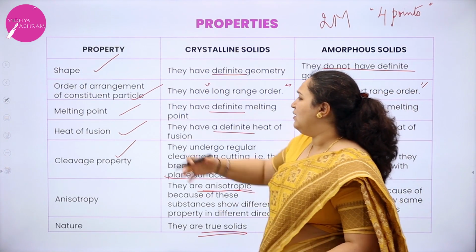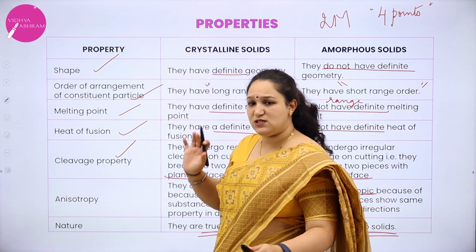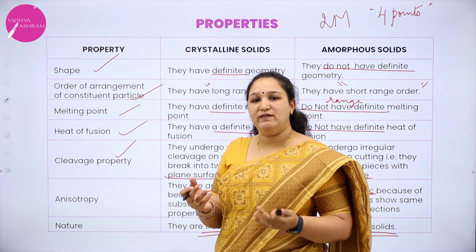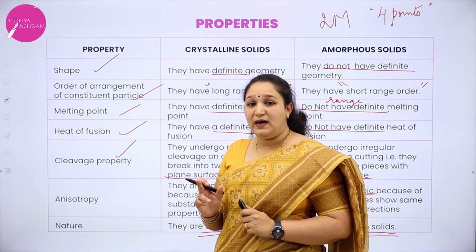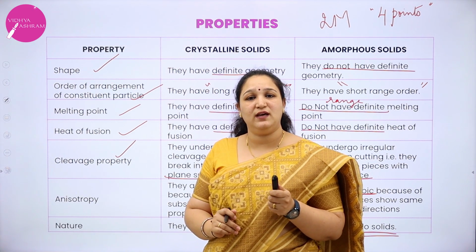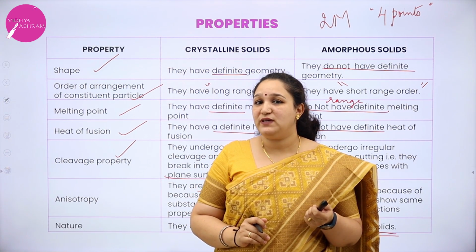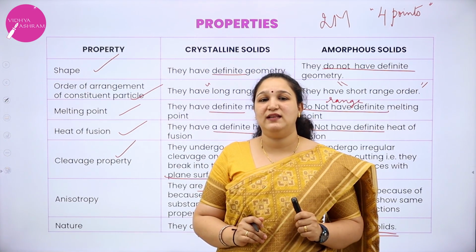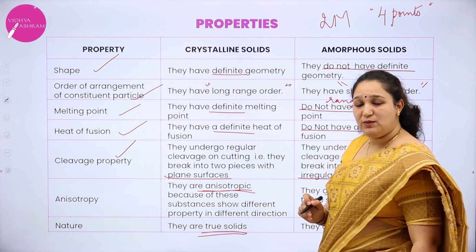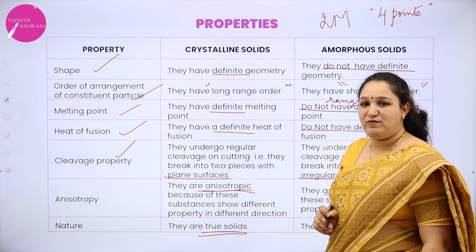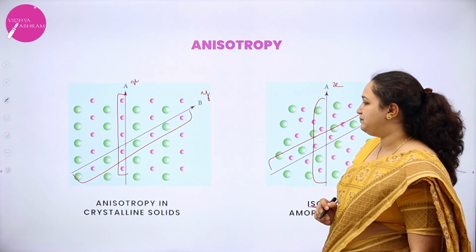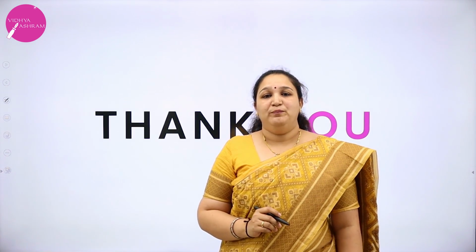You may tell me, ma'am, for me shape, melting point, heat of fusion and nature is very easy. It's very simple. I can write definite, not definite, definite, not definite. Yes, you can learn that. But be careful for your competitive exams. You cannot skip anything. You have to study for your JEE, NEET and other competitive exams completely. For the board exams, of course, it can come for 2 marks, but for your competitive exams, you need to learn everything.